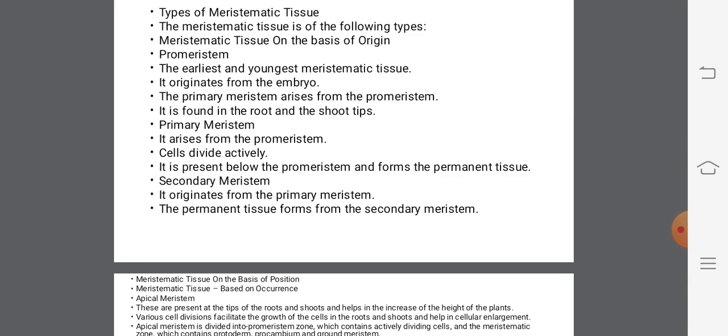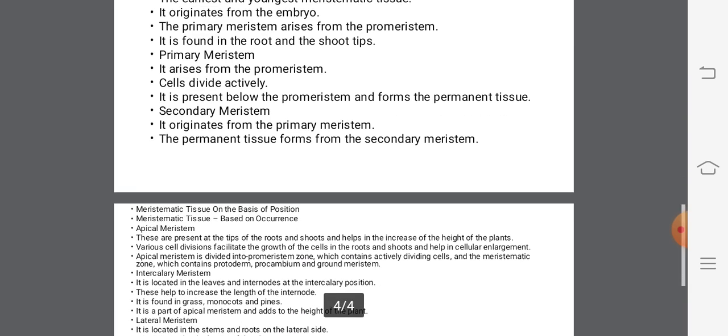Then arises the promeristem. The cells divide actively, and it is present below the promeristem, right? And there are the secondary meristems. They originate from the primary meristem, and permanent tissue forms from the secondary meristem.